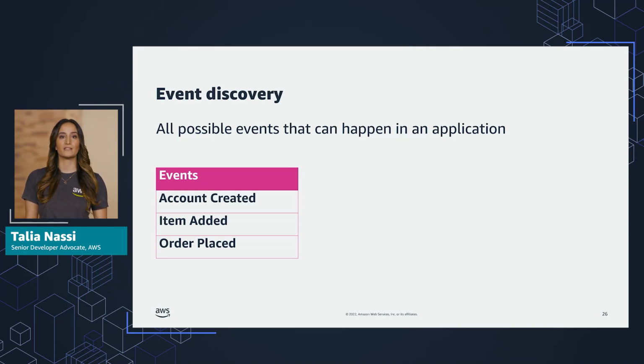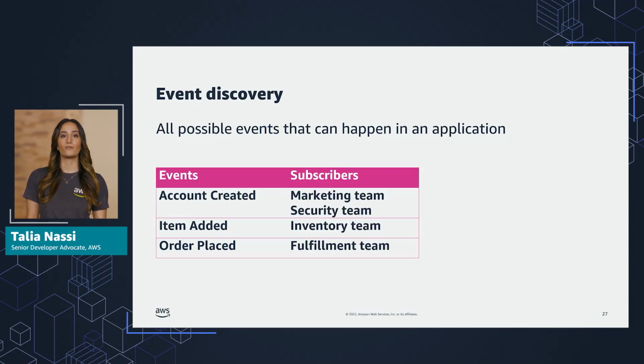For example, consider the events listed for an example e-commerce application: account created, item added to cart, and order placed. Whenever a user creates an account, the marketing team subscribes to that event to send the account holder promotions. The security team encrypts the account holder's username and password into a database to save the account credentials. Whenever a user places an order, the system sends a message to the fulfillment team to start packing and shipping the order. This approach decouples the interactions between all of these services.